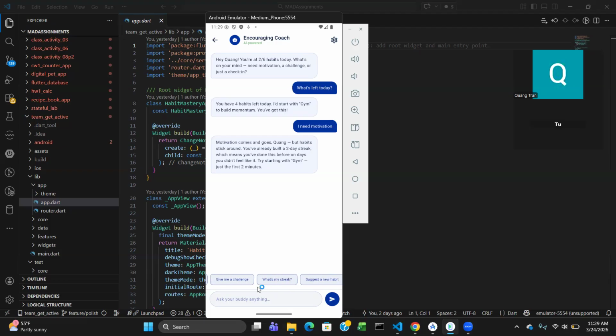And this is one of the perks for the AI buddy. To give you a challenge, something different. Do 10 jumping jacks right now before your next habit. So just something fun, a fun feature that I incorporated into this project.